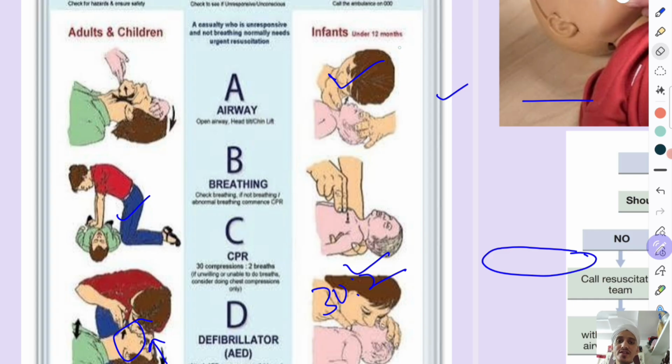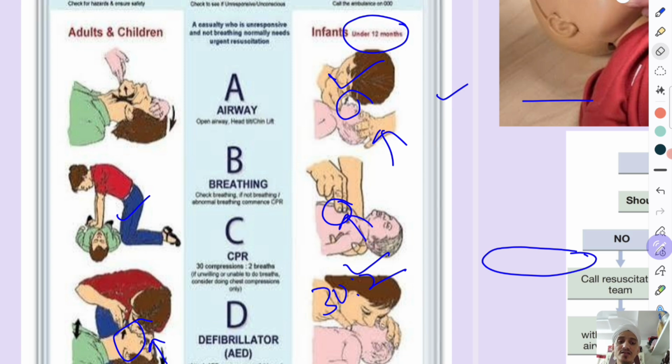So what is the difference in infants? How will you give it? You will give mouth to mouth breathing in infants. Okay, you will perform head tilt and chin lift, and by 2 fingers you will press the sternum. This is one method.